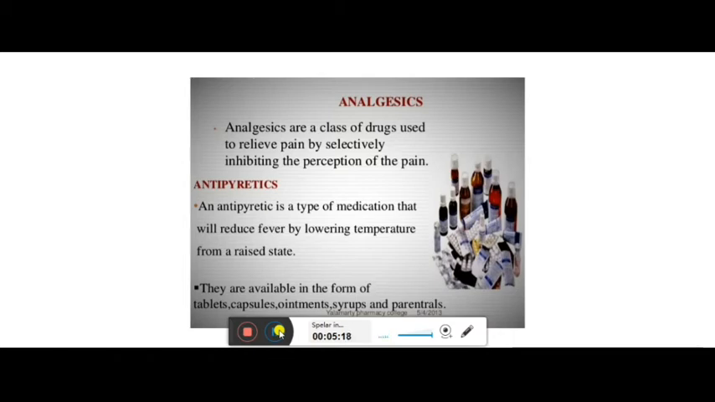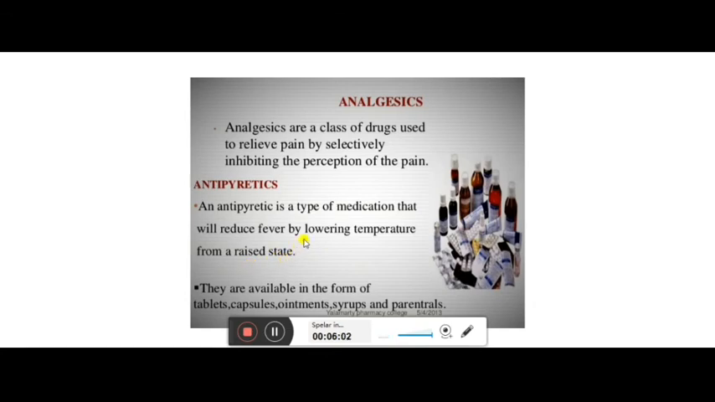But here are the drugs which are prepared in laboratories, that is, the analgesics and the antipyretics. What are analgesics? Analgesics are a class of drugs used to relieve pain by selectively inhibiting the perception of pain. That means wherever you are feeling pain, you take this medicine, analgesics, to relieve the pain of the body. Whereas there is another one, the antipyretics. An antipyretic is a type of medication that will reduce fever by lowering the temperature from the raised state.